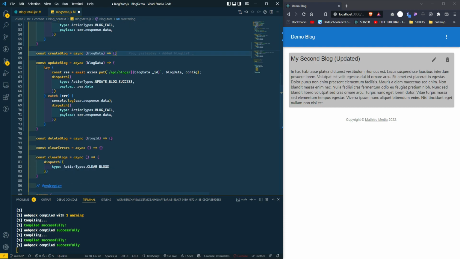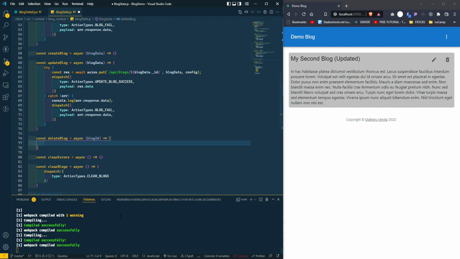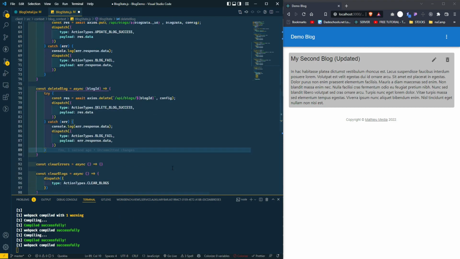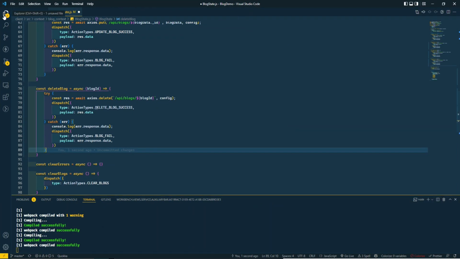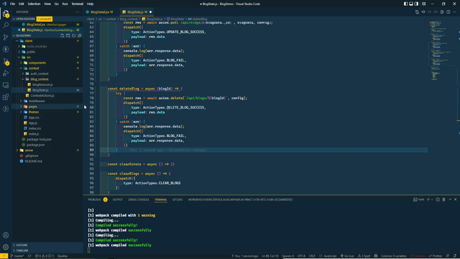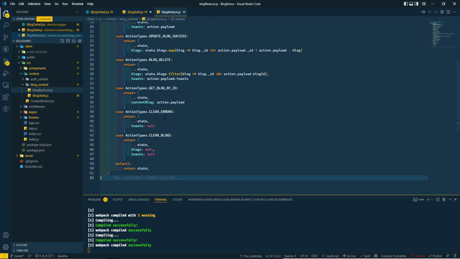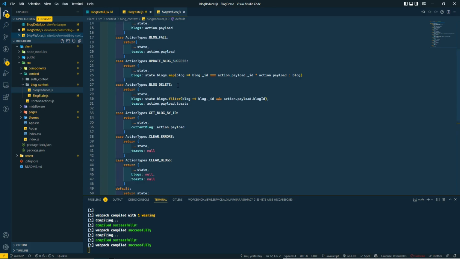We're gonna do something similar for the delete blog. This one is a little bit different. We are sending to the reducer. When we delete, we're gonna return the blog ID so that we can filter it out from our context.